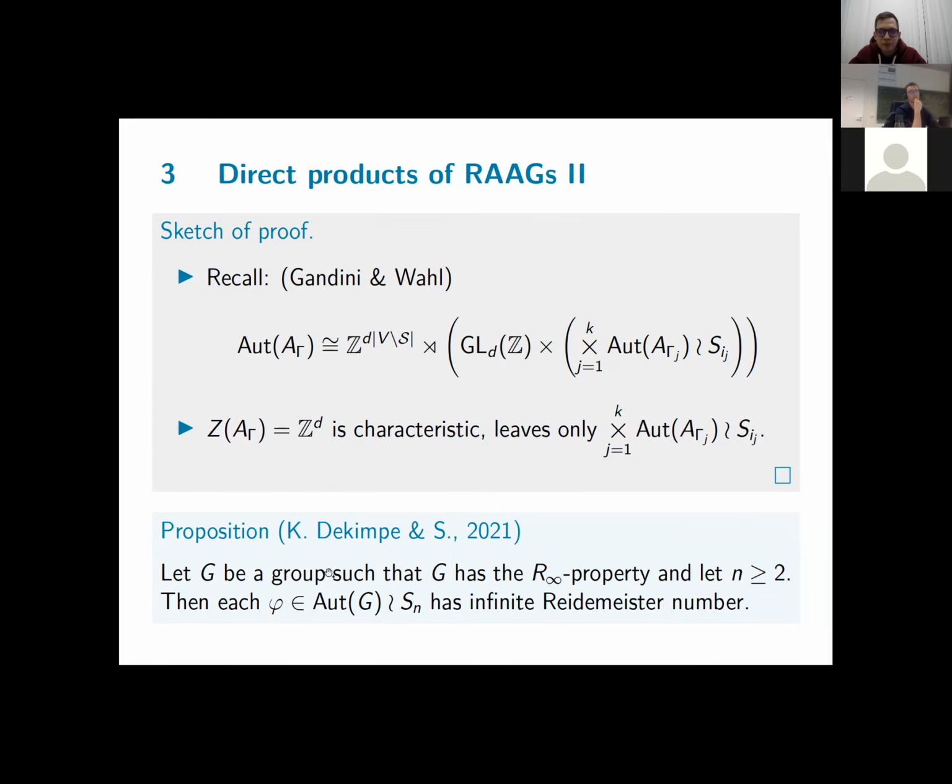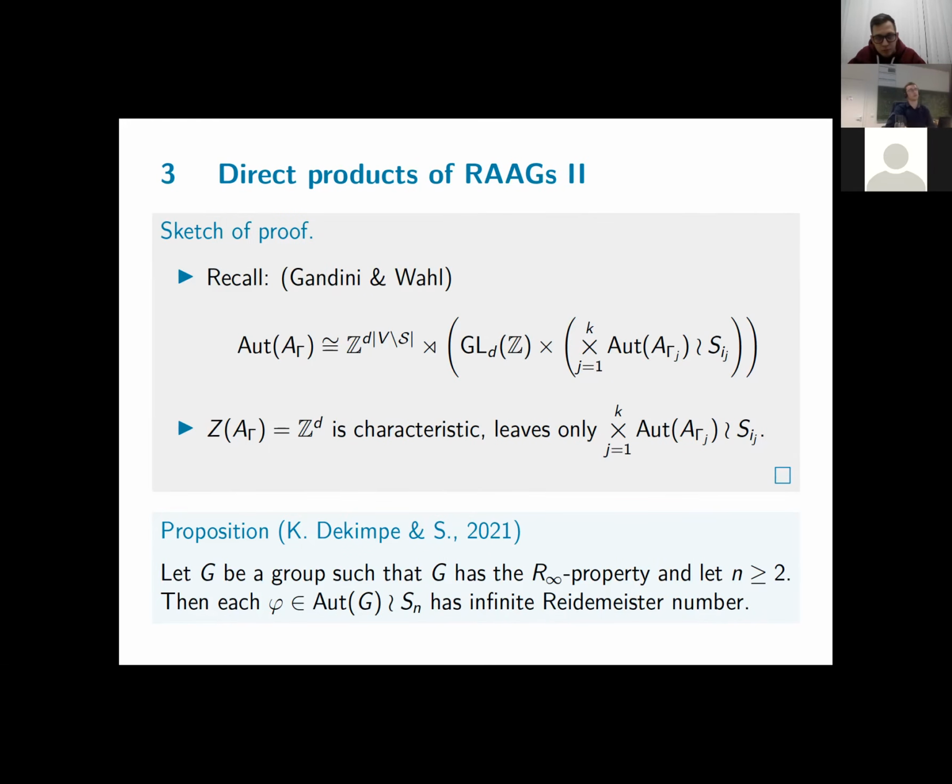And this is exactly what we did. So if you have any group G with the R infinity property, then any automorphism of this form, seen as an automorphism on G to the power n, will have infinite Reidemeister number. Applying this to the factor that has the R infinity property gives us the result for the quotient of A gamma by its center. And then by the lemma, we can conclude that A gamma itself will have the R infinity property as well. So here we have again a conditional result: we only have to consider graphs that don't split as a simplicial join, or we can use it if we have another type of graph that splits as a simplicial join.